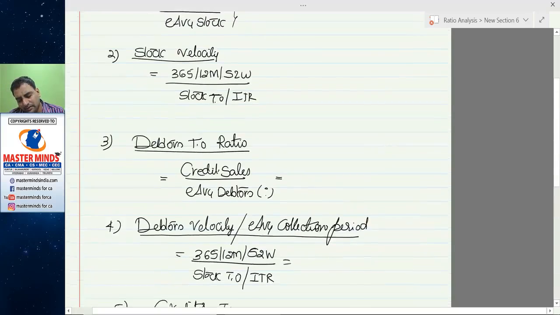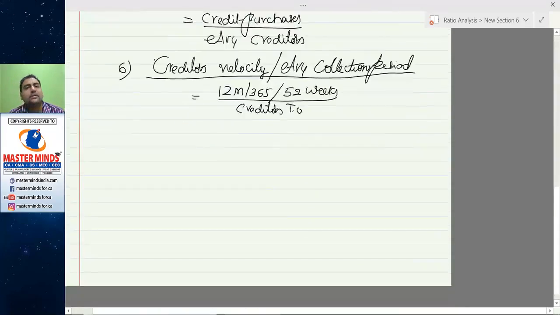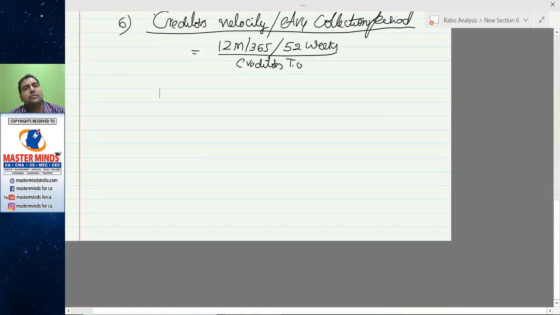So like that, we have total 6 ratios. Inventory turnover ratio tells you the frequency of credit sales. Inventory velocity tells you that frequency, it just expresses that frequency in days, weeks or months. Debtors turnover ratio tells you the frequency of credit sales.